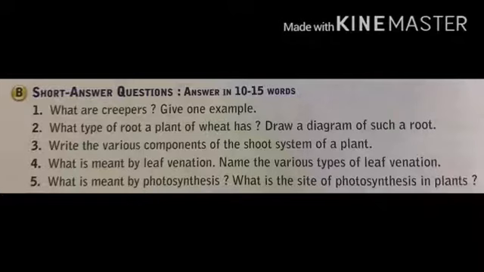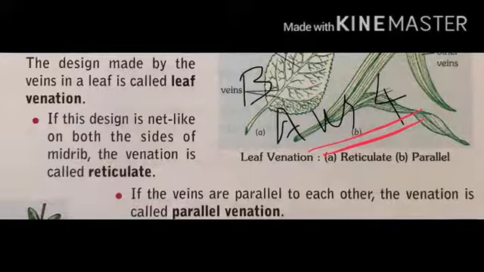If the design is net-like on both sides of the midrib, the venation is called reticulate. If the veins are parallel to each other, the venation is called parallel venation. Examples of reticulate are peepal, neem, etc. Examples of parallel venation are grass, bamboo, corn plant, etc.